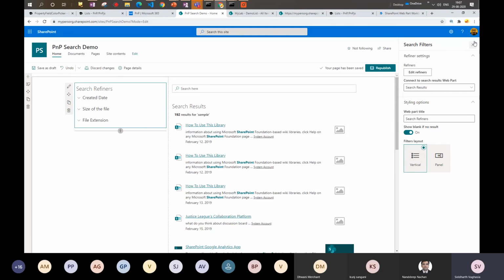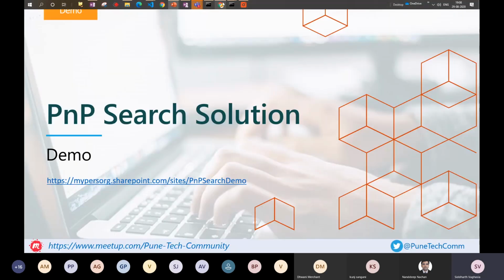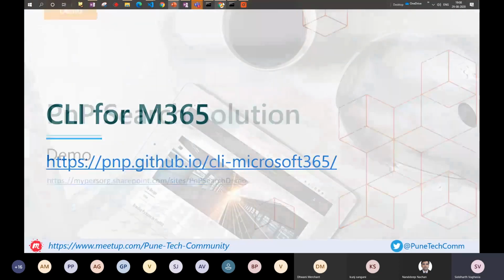Correct. So this is something we wanted to cover because many of our customers wanted to go to modern. But there are some features which are still not available in modern, where we have to rely on the classic side of it. So that's where this solution can come in handy, and you can use this to develop maybe your search center, or use the site collection level search for particular site collections also. Okay, so this is about the search solution.